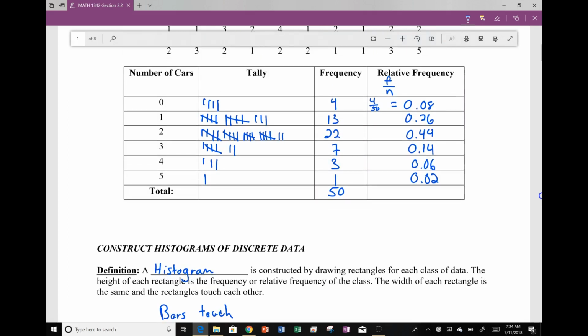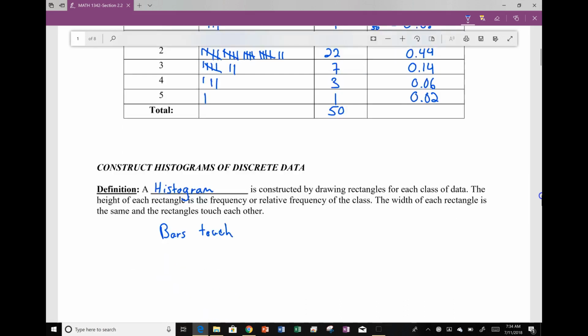In a histogram, notice here I have the possibility of 0 cars, 1 car, 2 cars. Can I have the possibility of half a car? Some of us may have grown up with a car that did not run or that was all parts, but in our case, where we're talking about the number of cars in a household, no, we cannot have half of a car. There's nothing in between. You either have 0, 1, 2. That also makes it discrete. Therefore, for quantitative data, we want the bars to touch.